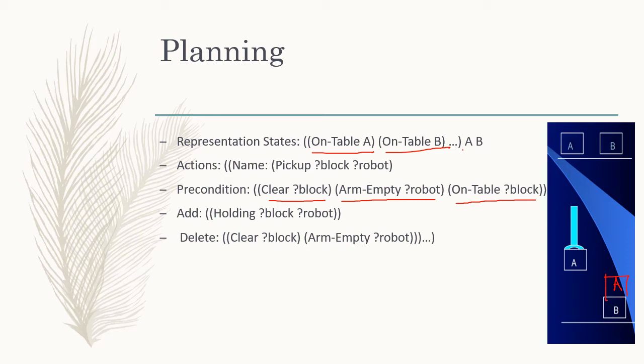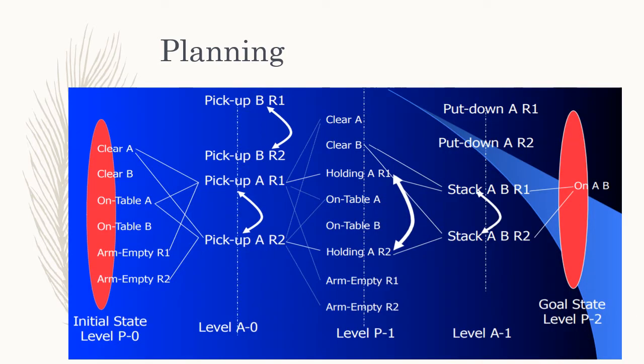After this I have to add that after picking up the block, the robot should hold the block. So I have to choose which robot is holding which block. I have to add this, and then we have to delete the clear and arm-empty conditions. So these are my states and the moves we have to take according to the plan. Now we will go to the next part, the whole planning.